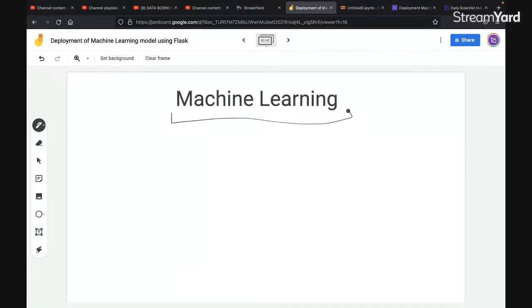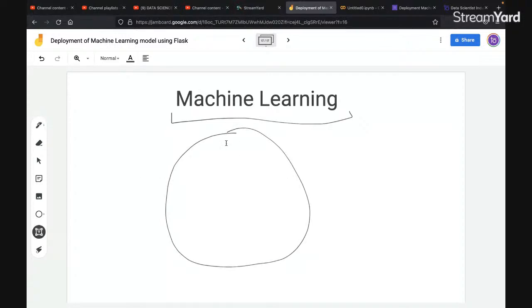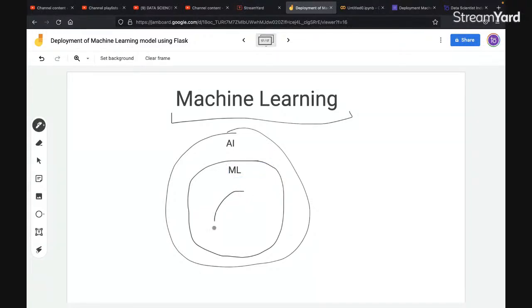What exactly are these? So if I have to club this, I would say, let's suppose this is your AI. Then under AI falls machine learning. And under machine learning falls your DL, that is your deep learning.